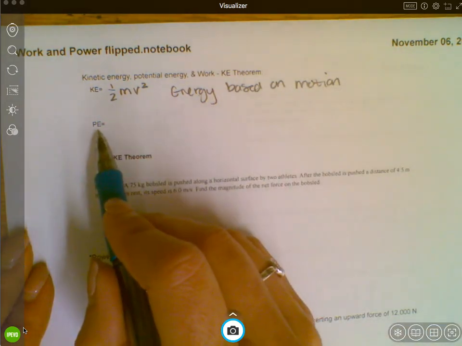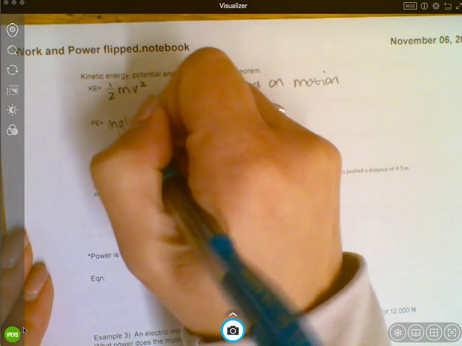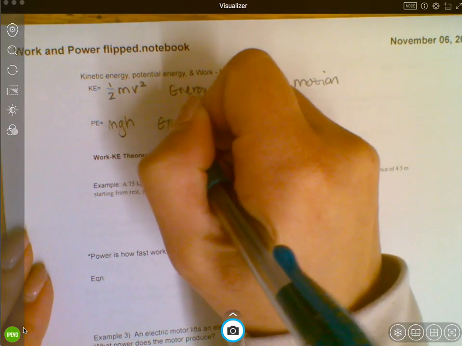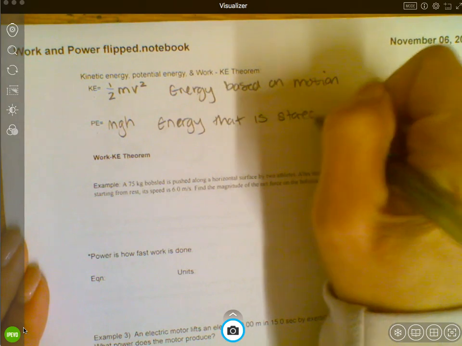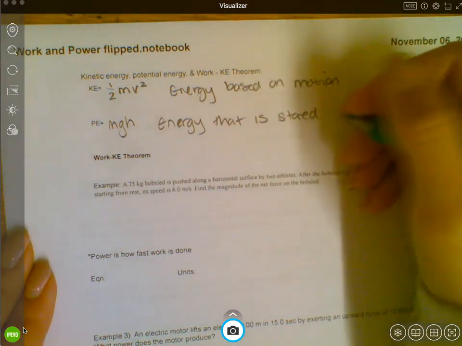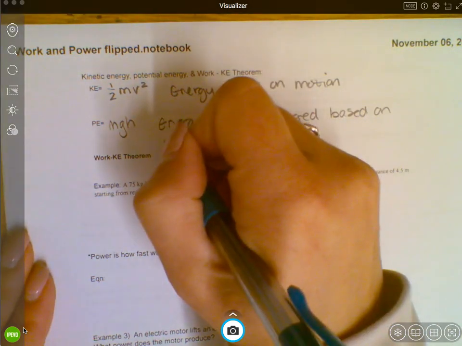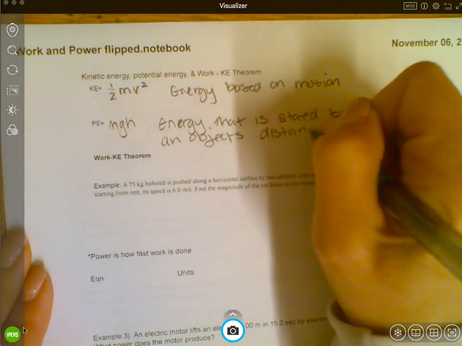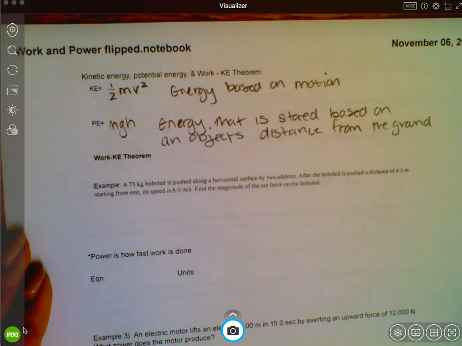Okay? Potential energy, the equation is mass times gravity times height. Okay? And this is harder, but basically this is energy that is stored. And in our case, this is gravitational potential energy. So it's energy that is stored based on an object's distance from the ground. Okay, so it's based on the height.